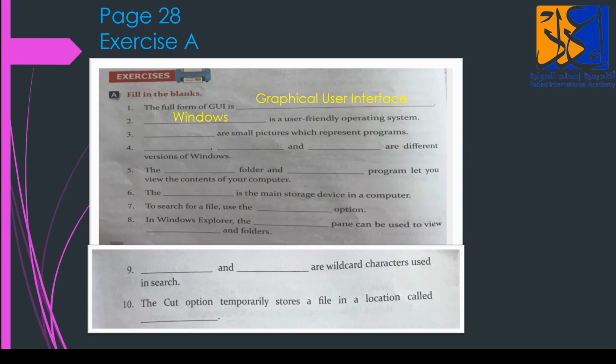Windows. Sentence number 3. Dash are small pictures which represent programs. Icons. Dash, dash and dash are different versions of Windows. Windows 1.0, Windows XP and Windows 10.